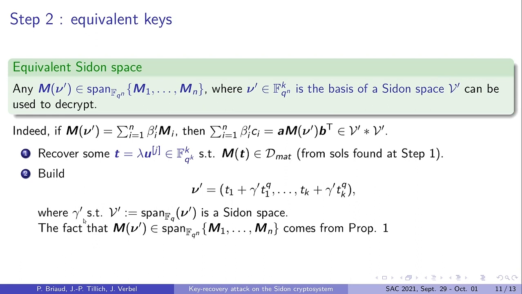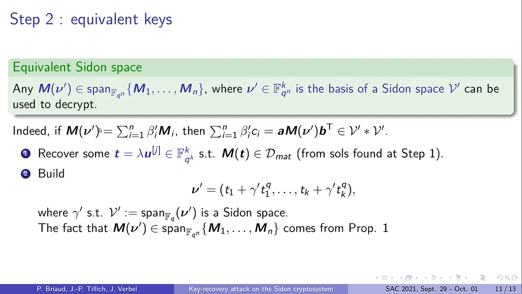So why is this the case? It is really simple. This matrix mu prime lies in the linear span of the mi's, so in particular you have some coordinates beta i primes. If you know these beta i primes, you can first reconstruct an element in the extension field from your ciphertext, and then this element is also a product of elements in V prime. So what remains to do now is how to recover this matrix.